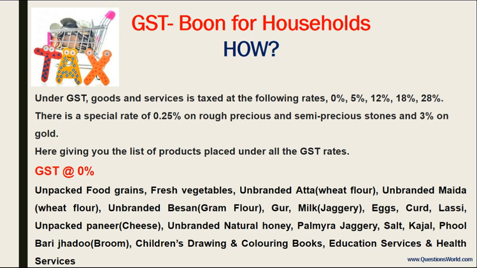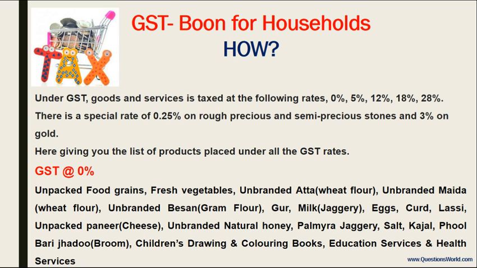Now, why GST is a boon for households and how? Under GST, goods and services are taxed at the following rates: 0%, 5%, 12%, 18%, 28%. There is a special rate of 0.25% on rough precious and semi-precious stones and 3% on gold. Here we are giving you the list of products placed under all the GST rates.